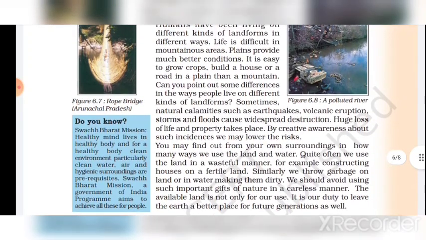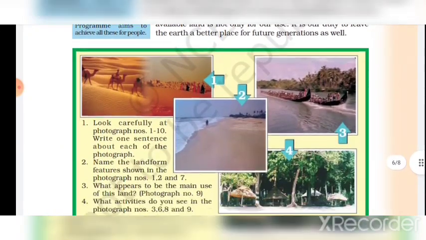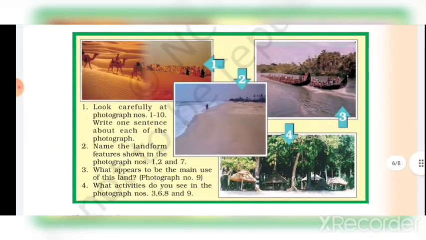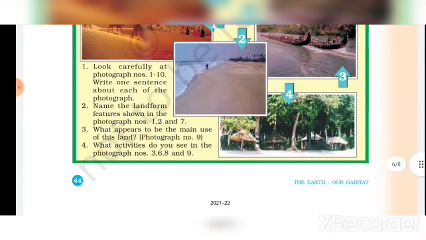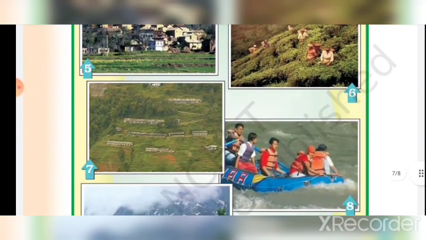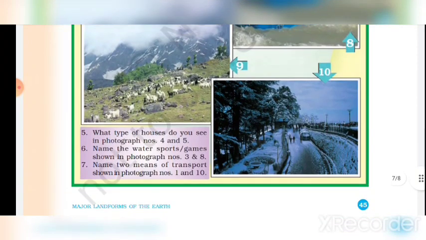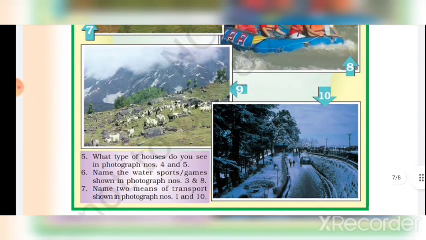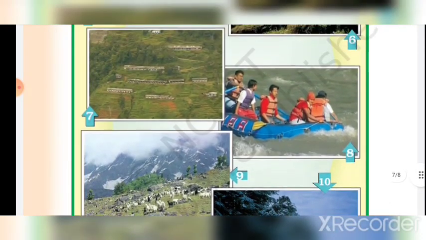Rope bridge, Arunachal Pradesh, a polluted river. Look at the pictures. What types of houses do you see in photographs 4 and 5? Name the water sports shown in photograph 3 and 8. Name two means of transport shown in photographs 1 and 10.